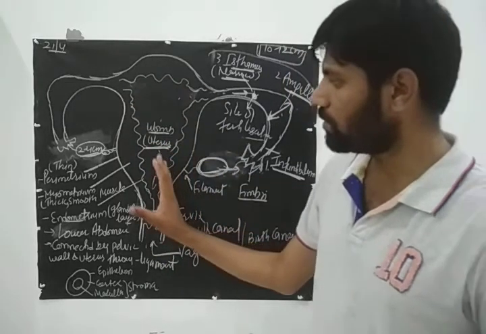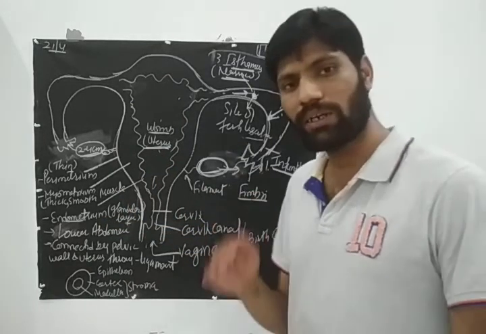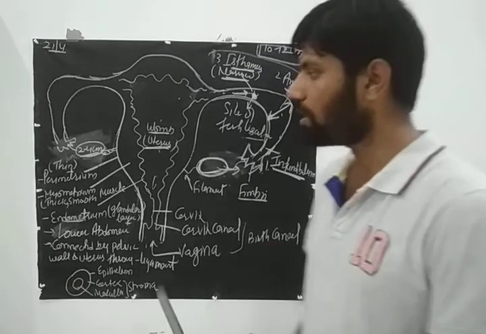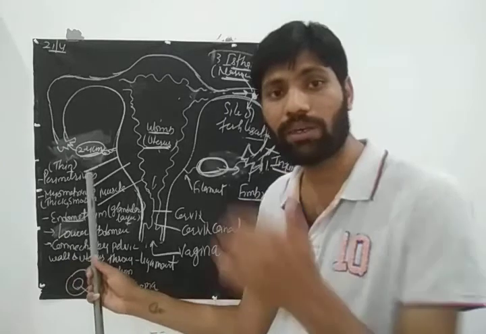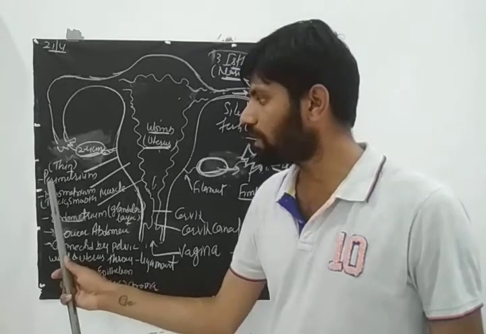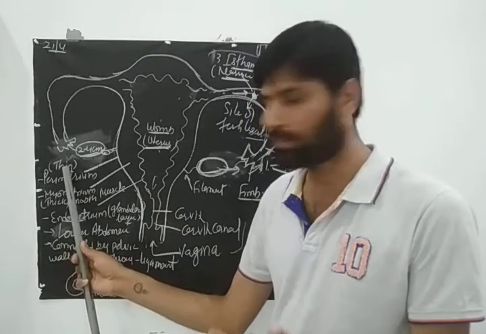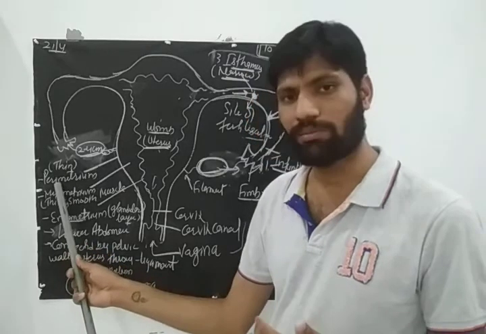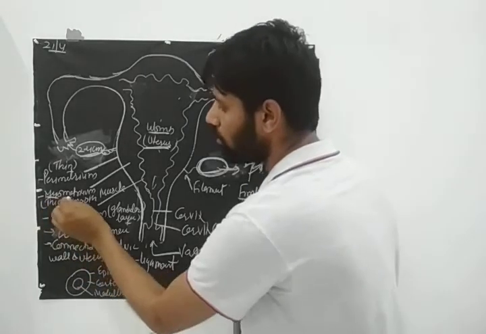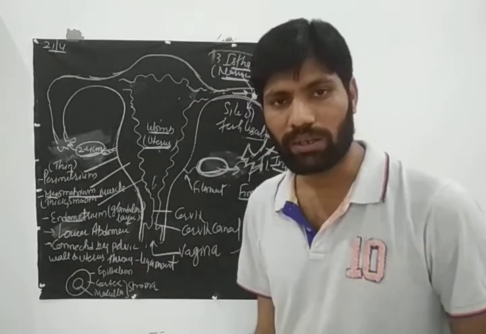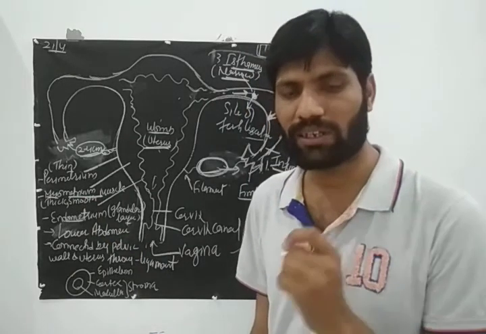This uterus is formed by 3 different layers: the outer layer, middle layer, and inner layer. So the outer layer is known as the perimetrium. Peri means outer. This is a thin layer. Then inner to the perimetrium, the middle layer, is known as the myometrium. This myo word comes from muscle. जैसे myoglobin पढ़ा था हमने, myo अगर word आता है, that is for muscle.